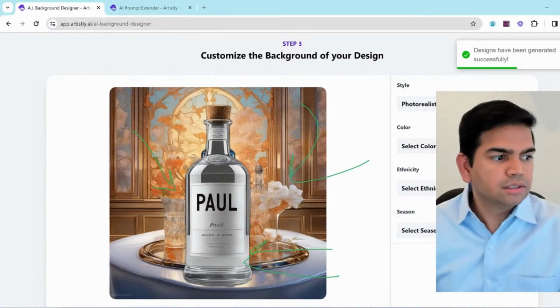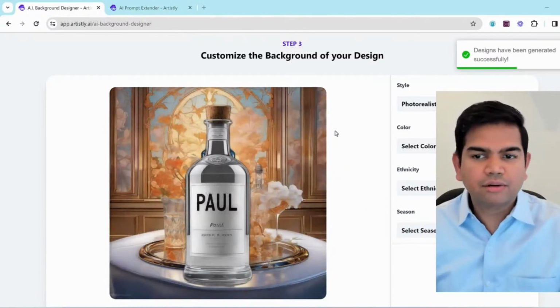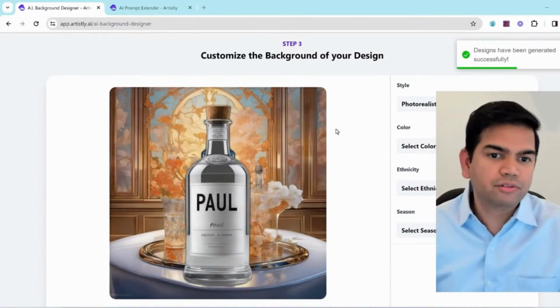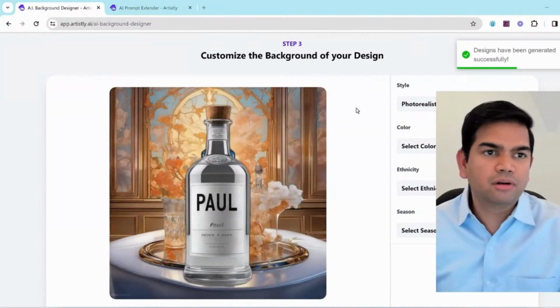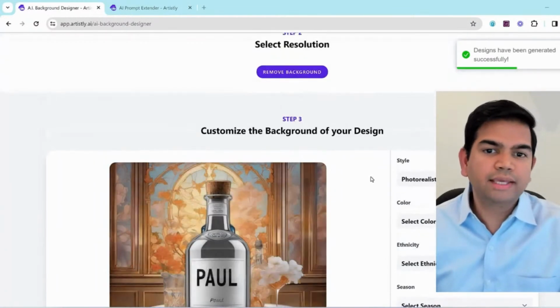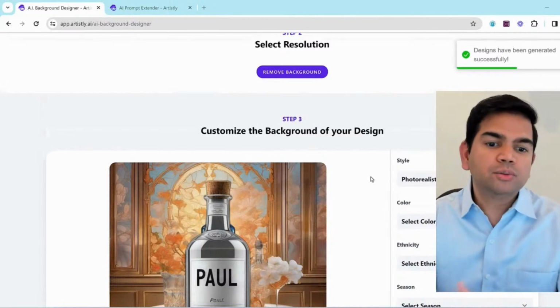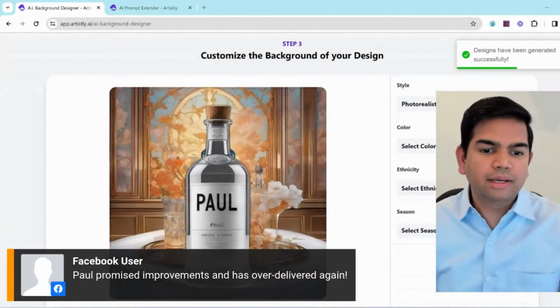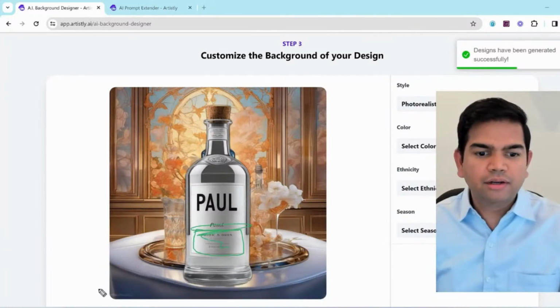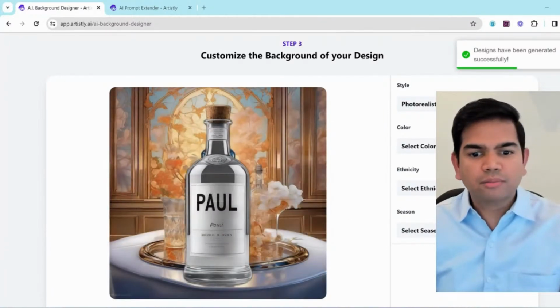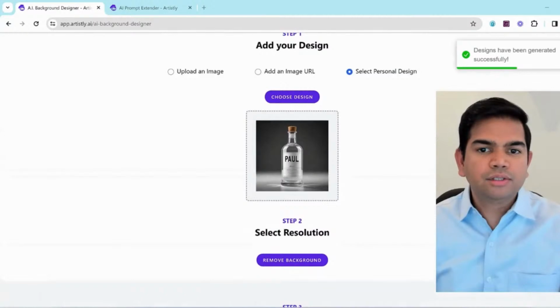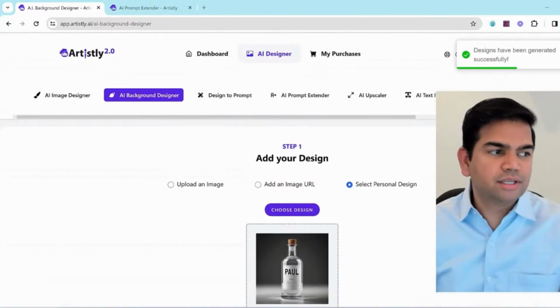Perfect, right? So now you can obviously make some changes later on if you wish from your personal designs, modify it further, change the lid or the cap of the bottle and all that kind of stuff, right? You can tweak things within the product. So if you did the background here, you can also do the actual elements of the bottle itself, right? So let's say, for example, you want to change this area right here, you can do that. You want to change the color of the bottle, you can do that. You get my point, right? So you can play some nice strategies there as well.